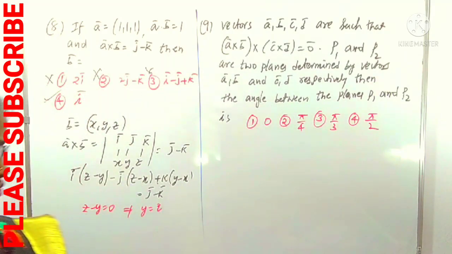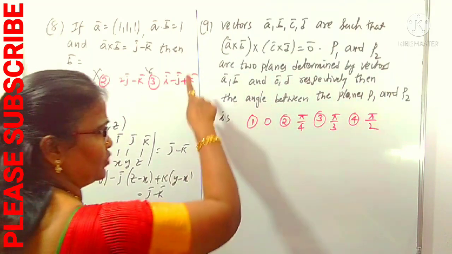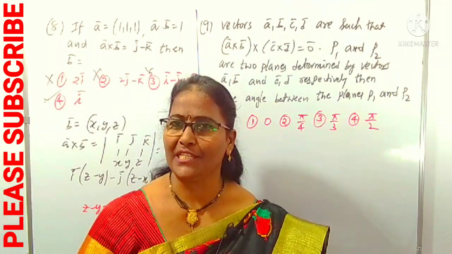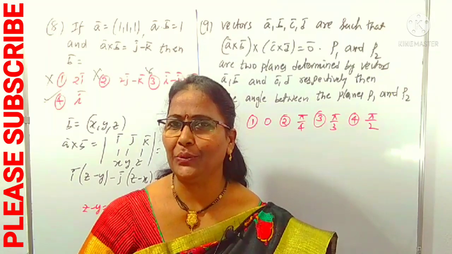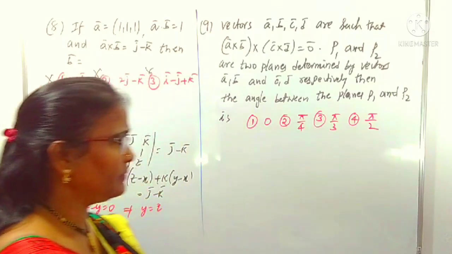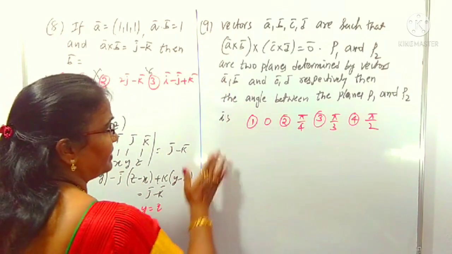Now we can come to the next question. It's a very simple way I am explaining this question. Just you have to know one point here. What is the meaning of a cross product? A, B are any two non-zero vectors. What does A cross B mean? Okay, that is what I am explaining. By this question you can understand that clearly.